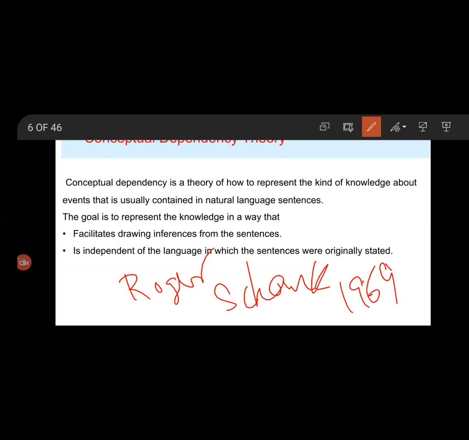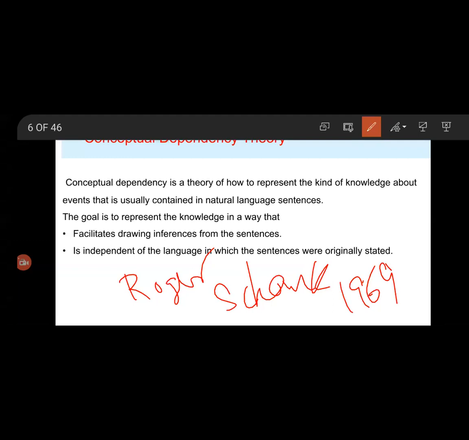It mainly focuses on the concept and meaning rather than on syntax or structure. Conceptual dependency uses the basic hypothesis that the action is the basis of any proposition.